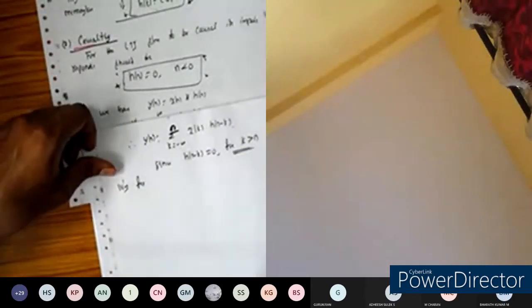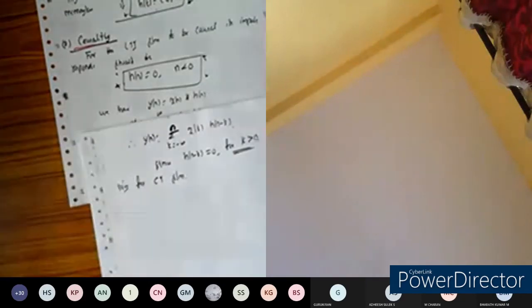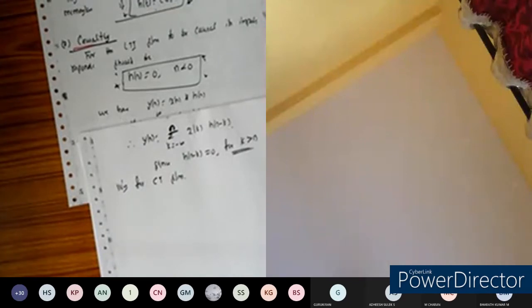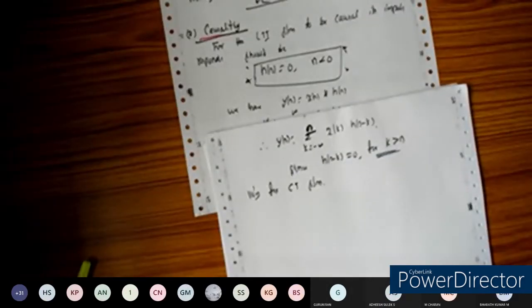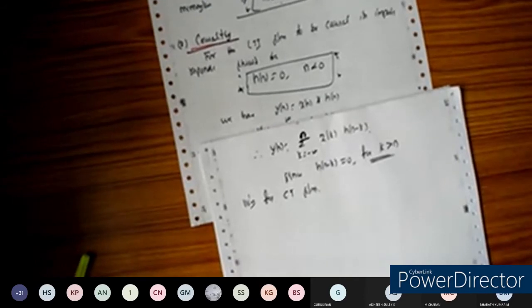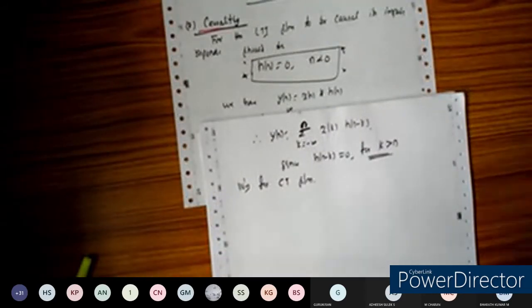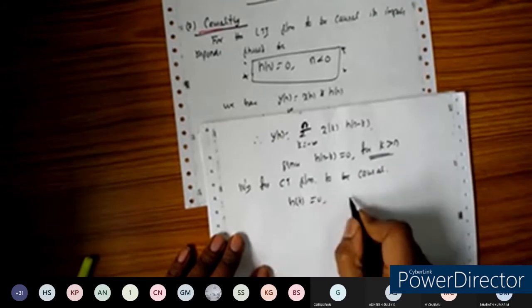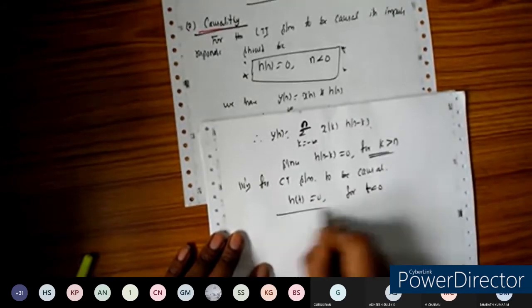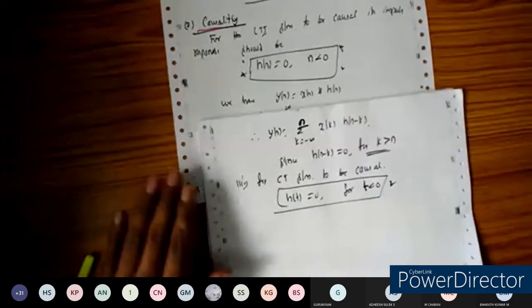Similarly for the continuous time system, to be causal, you can take h of t to be 0 for t less than 0. So this is the condition for causality for the continuous time system.